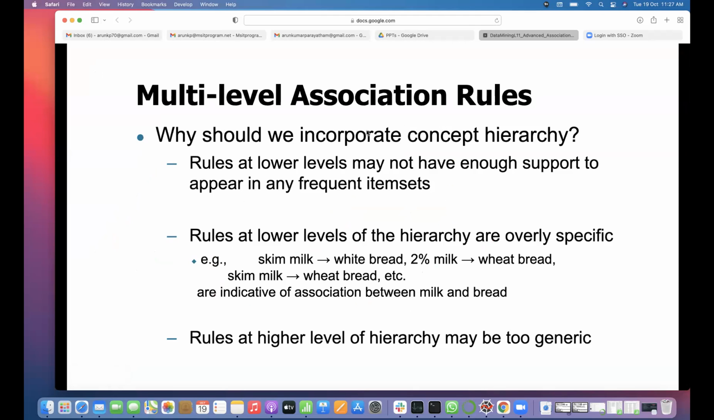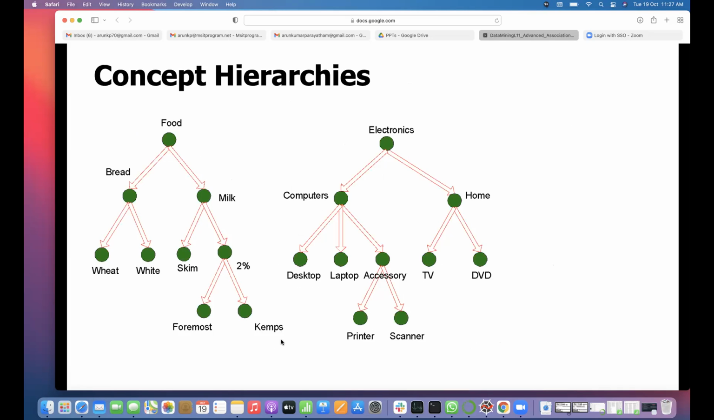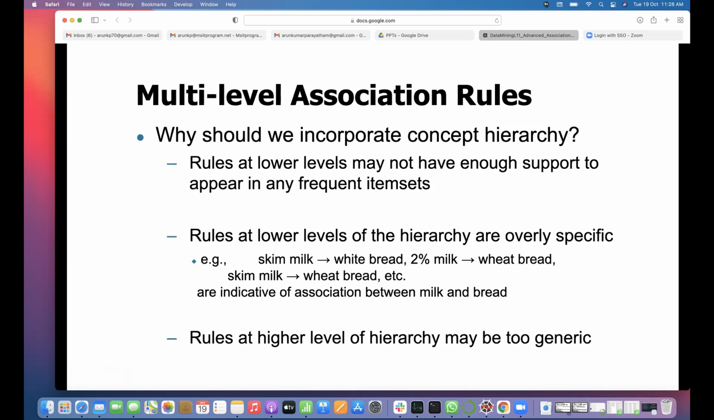Another concept is multi-level association rules. Why should we incorporate concept hierarchy? Rules at lower levels may not have enough support to appear in any frequent itemsets. So if you take only rules formed with wheat bread, you may not have enough support, but if you combine wheat bread and white bread, then you may have enough support. That will be called bread, right? So you can have multi-level association rules.